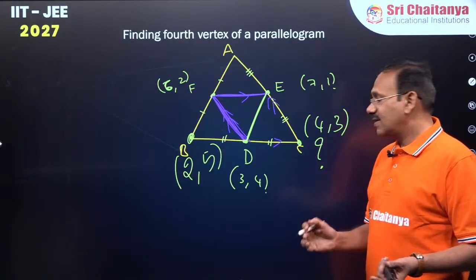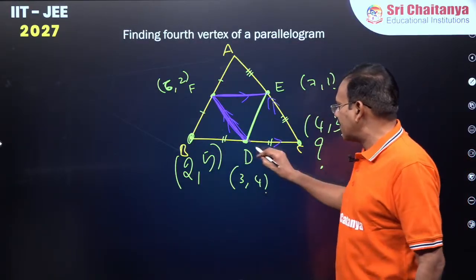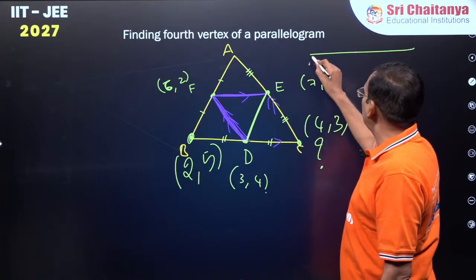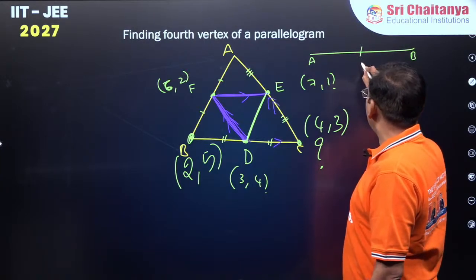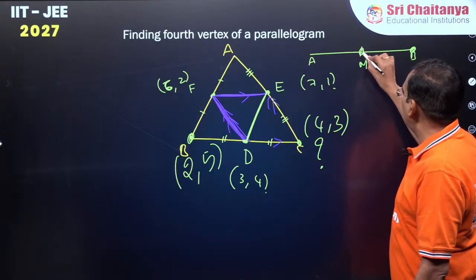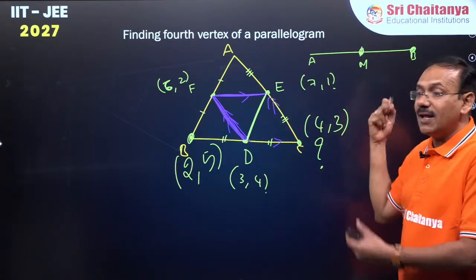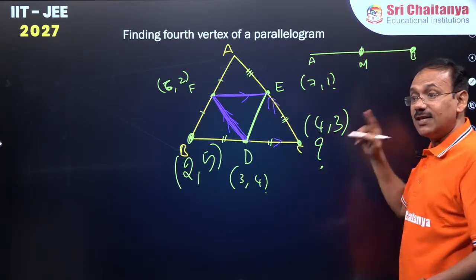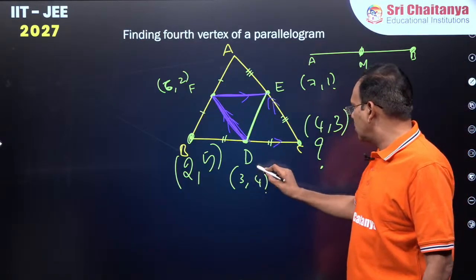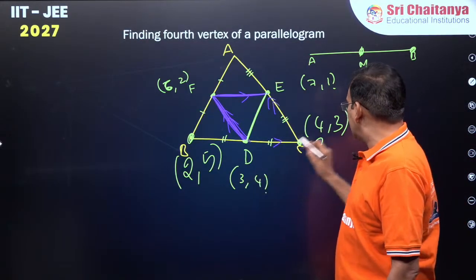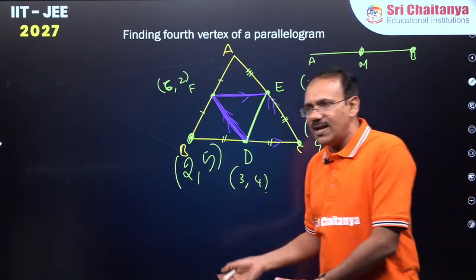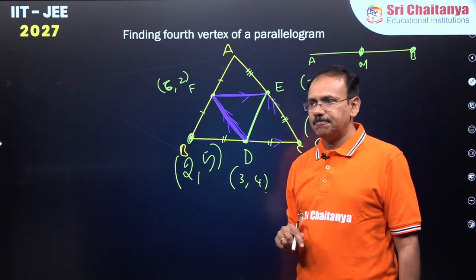But rather, this is a line segment. You know the midpoint, you know one end point. Yesterday I told you A, B, M is the midpoint. If you know one end point and the midpoint, the other end is double the midpoint and subtract this. 2M minus B. Here also double it and subtract: 6 minus 4, 2, 8 minus 3, 5. It's very easy compared to the parallelogram, right?